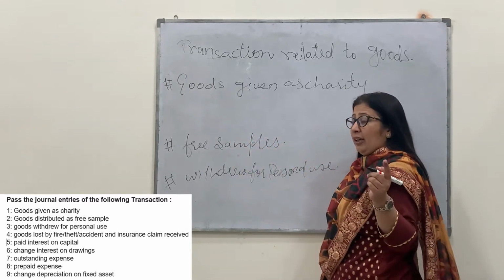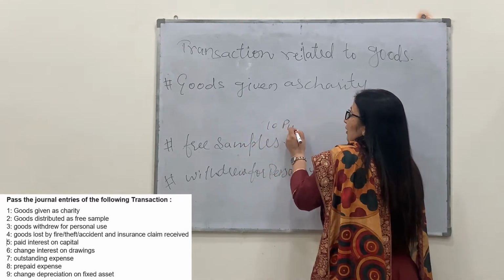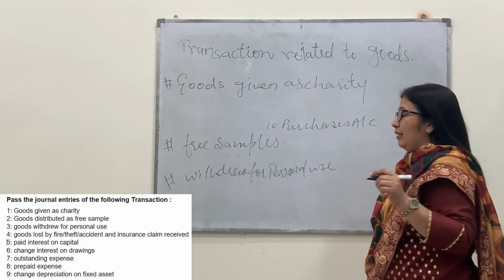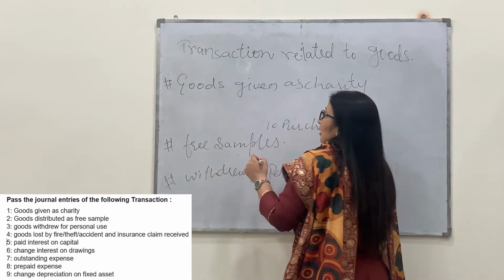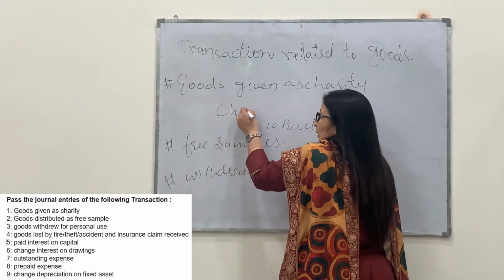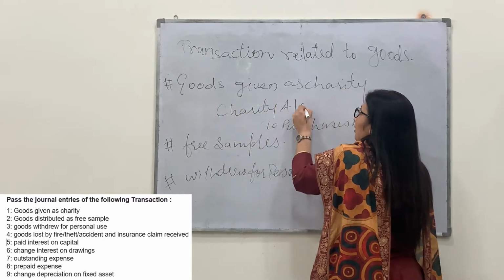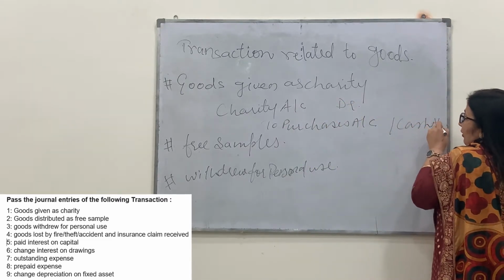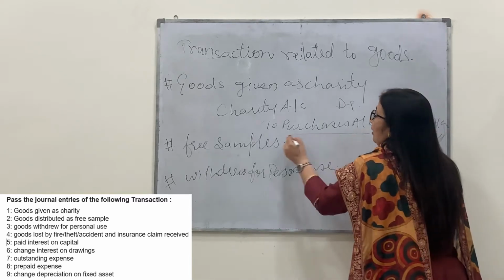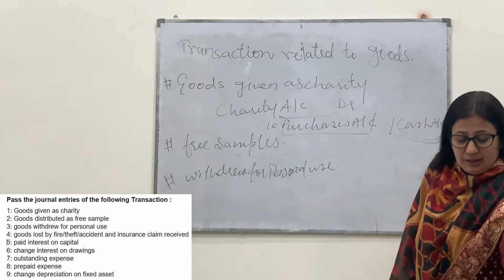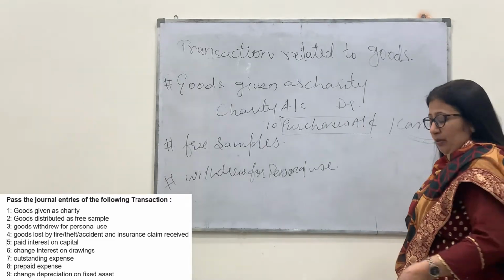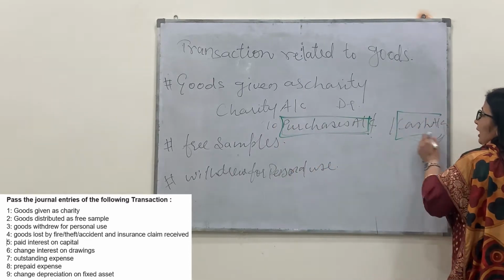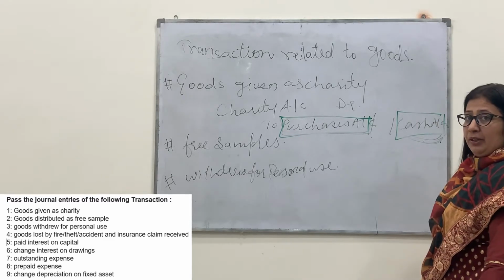In that case, no sale is there, but our purchases are decreasing. So purchases account will be credited in this case, instead of debit. Now what is given over there? The expense is the charity. When the charity is given as cash, the entry will become charity account debit to cash account. But when the goods are given as charity, purchases account will be credited. When the cash is given as charity, the entry will become charity account debit to cash account.